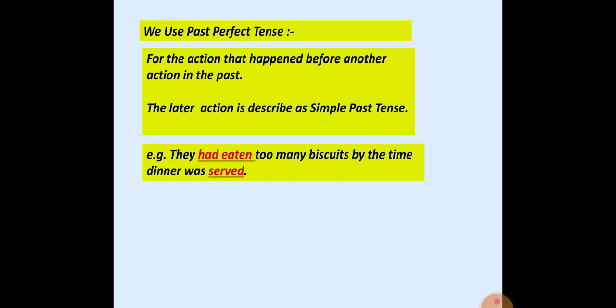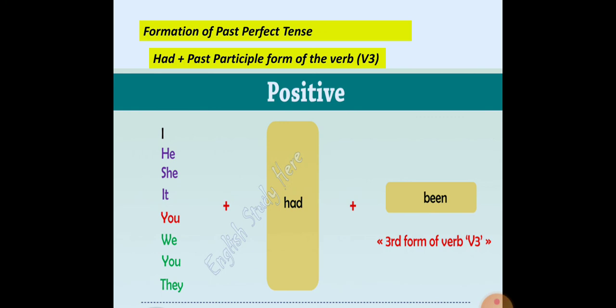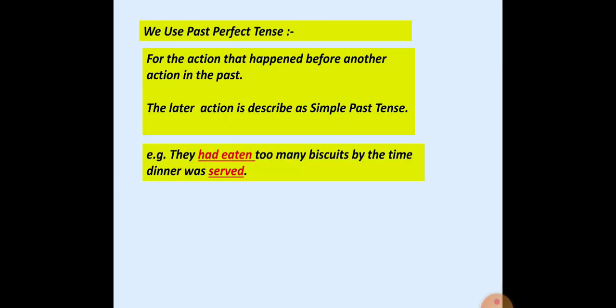Before this recent past action, what was the previous past action? They had eaten too many biscuits. Meaning they had already eaten a lot of biscuits, and after that dinner was served. Right? One action finished before one more action was done. So these are the things we are going to consider under the past perfect tense.